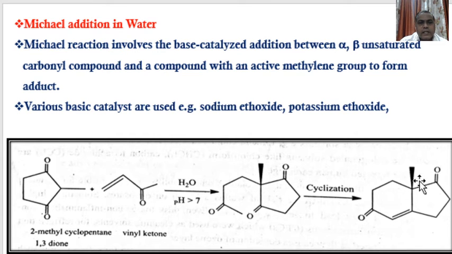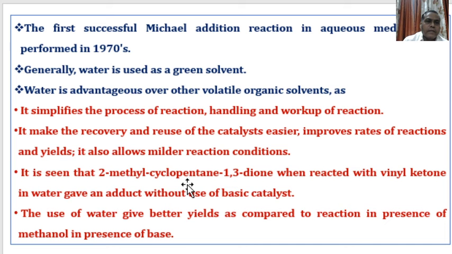Thereby the compound is uncyclized, meaning acyclic. The cycle is not completed here, it is still acyclic, and further the cyclization reaction takes place, meaning ring formation takes place. In these Michael addition reactions, water is used as a solvent, hence it is environmentally friendly.